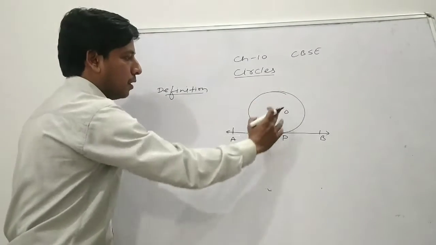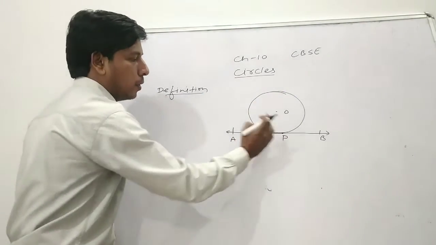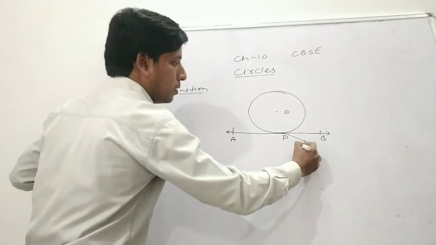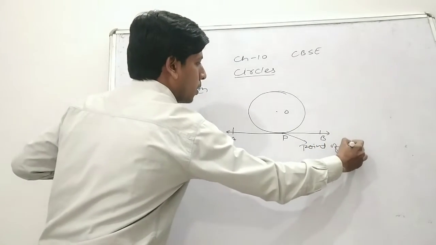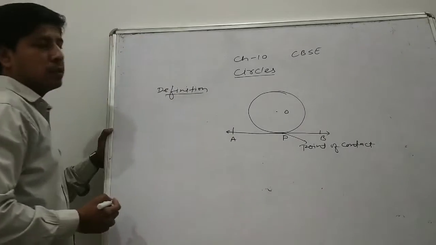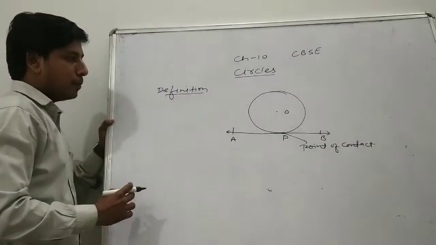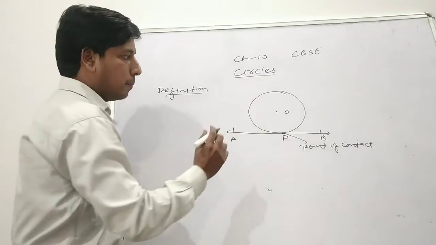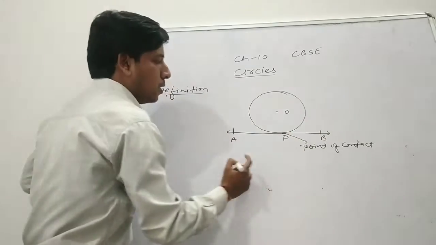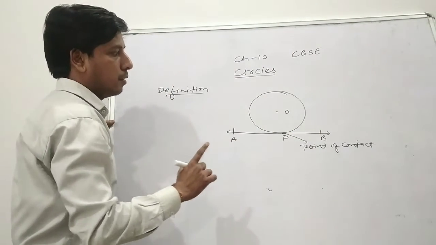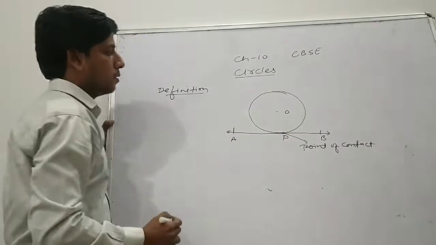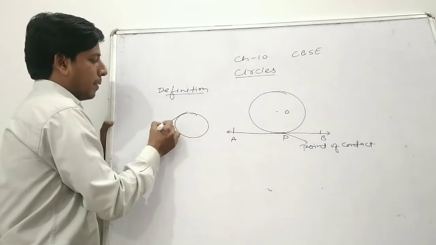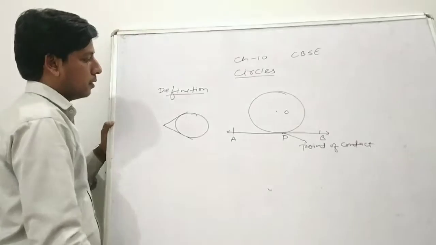Line that intersect the circle or touches the circle only and only at one point. We can say that the point where circle and tangent touch each other, that is known as point of contact. Okay, because circle is the collection of infinite points, so we can draw infinite tangent on a circle, but on a particular point, if I talk about only point P, we can draw only one tangent. Or from an external point, we can draw maximum two tangent on a circle.